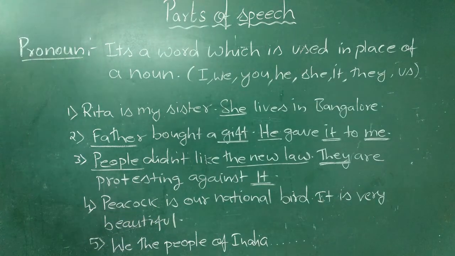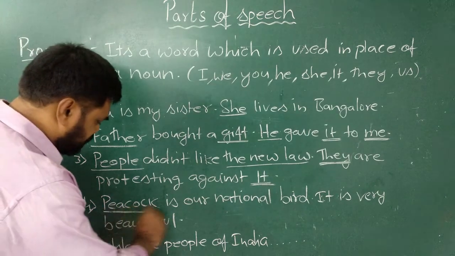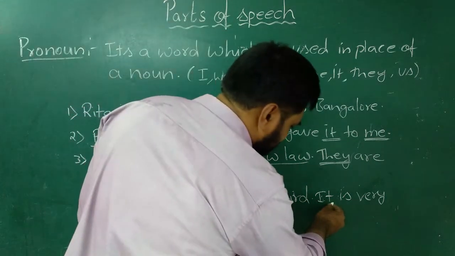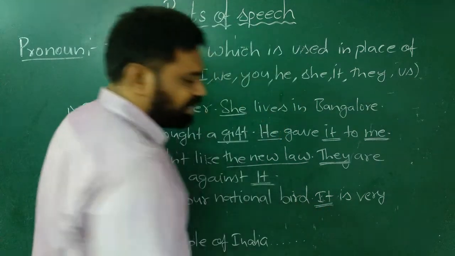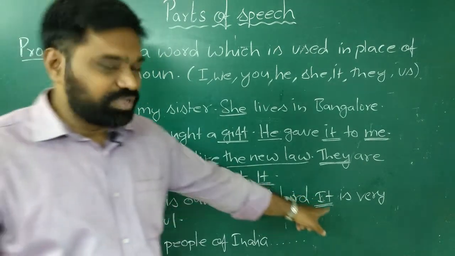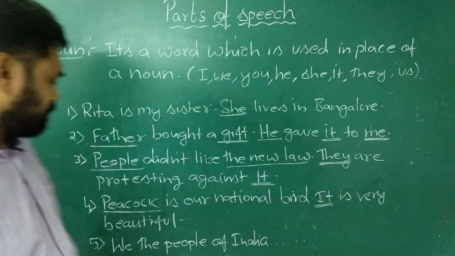Peacock is our national bird. It is very beautiful. So here we can very easily understand that peacock is a noun, and this noun is replaced in the second sentence by the word it. So it, as it replaces a noun, will be a pronoun.